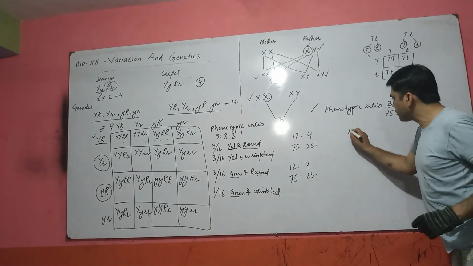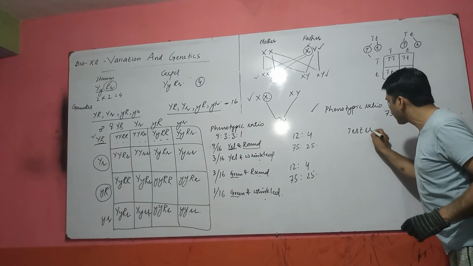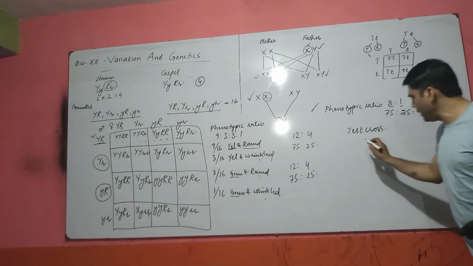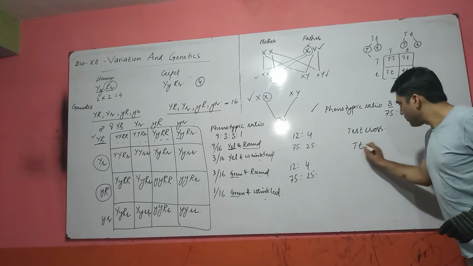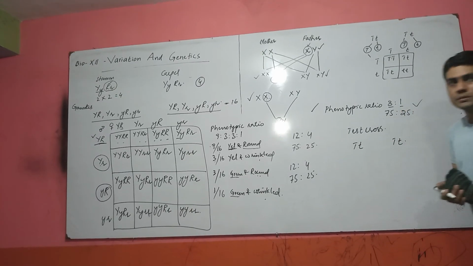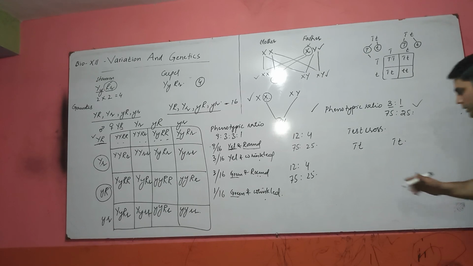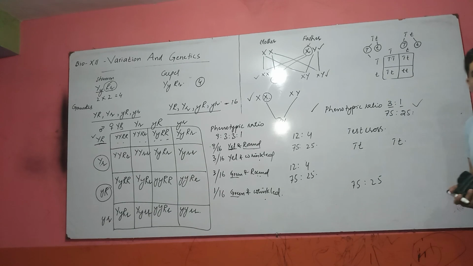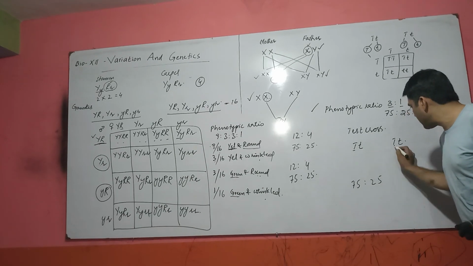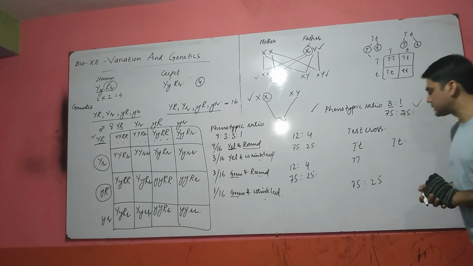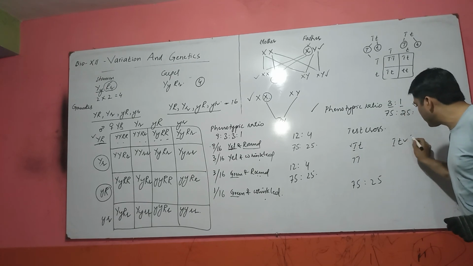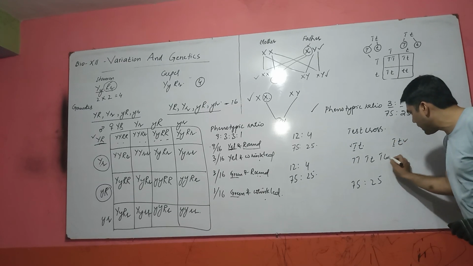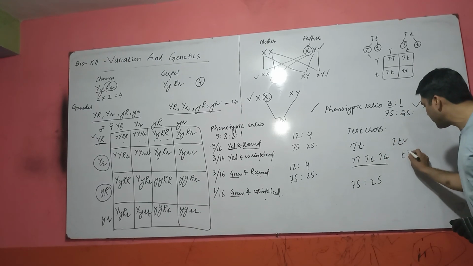We are also focusing on the test cross. We conclude from this information that if both the parents are heterozygous, the result will be 75-25. How? When this gamete fuses with this gamete, this is a star. When this gamete fuses with this, this is a star. When this gamete fuses with this, this is a star. Means 3 out of 4 are tall.